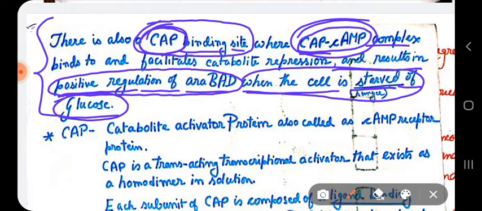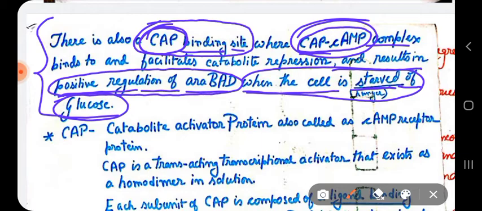You have noted the catabolite activator protein in the lac operon. This catabolite activator protein combines with cyclic AMP to form the CAP-cAMP complex, which binds to the promoter region and allows RNA polymerase to carry out transcription of the lac operon genes lacZ, lacY, lacA.